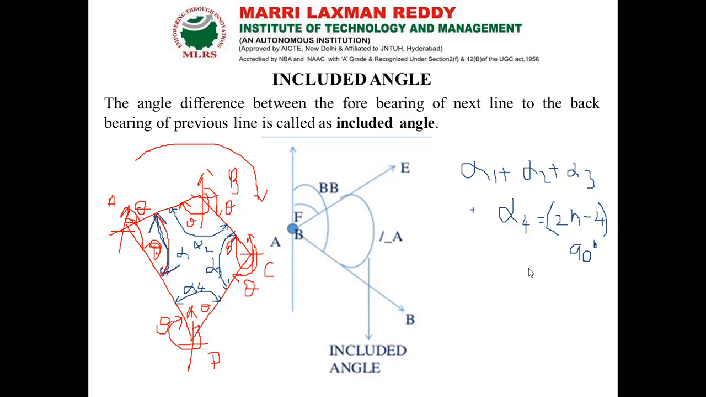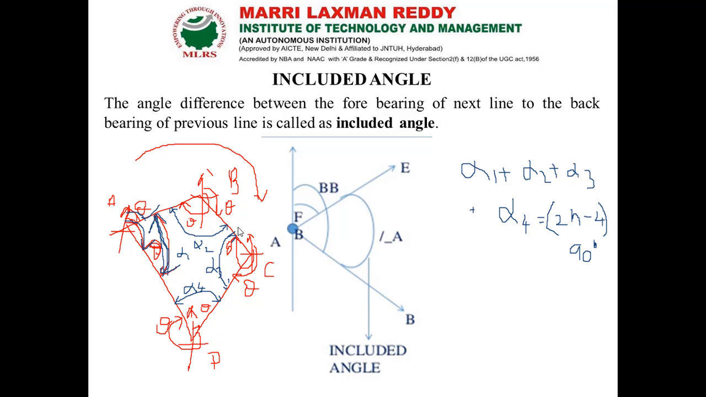This is the check for the closed traverse running in a clockwise direction. This is with respect to our included angle. So our included angle is nothing but the forebearing of the next line minus the back bearing of the previous line. The difference between these two angles is called the included angle. This is for the traverse running in a clockwise direction.